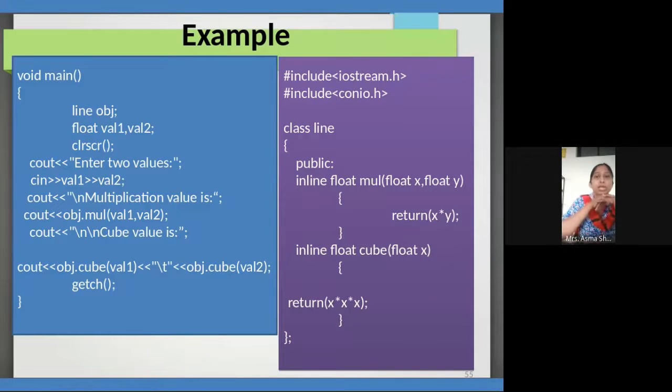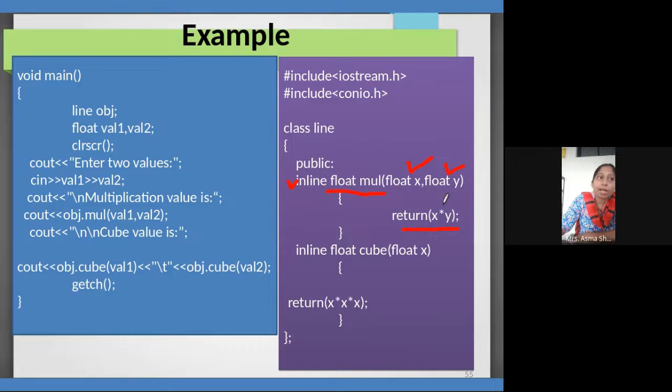Now we have to check the inline function code. So here the inline function code is like this. We have to use the keyword inline. A float is my return type. Multiplication, float x, float y are the parameters, and we are performing multiplication within this and returning the value x into y.